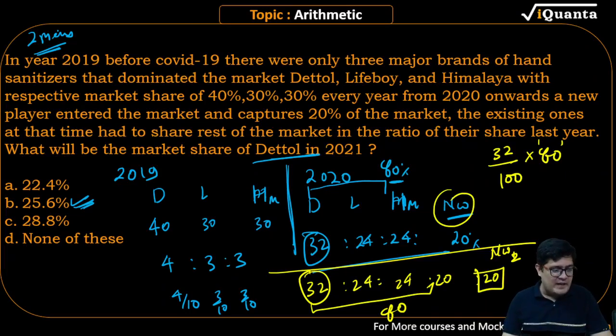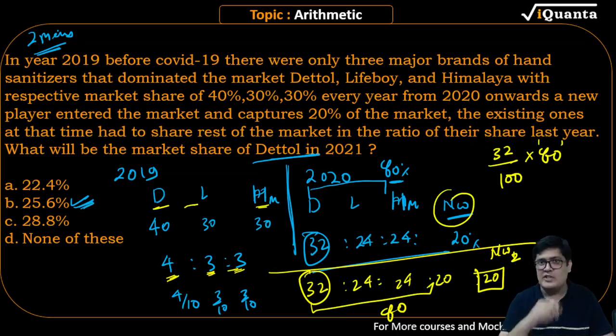2021, yes, 2021. Shubham, on the screen, observe. The question says there are 3 original brands: Dettol, Lifebuoy and Himalaya. Their values are 4, 3 and 3. They will always remain in the same proportion for the next year.